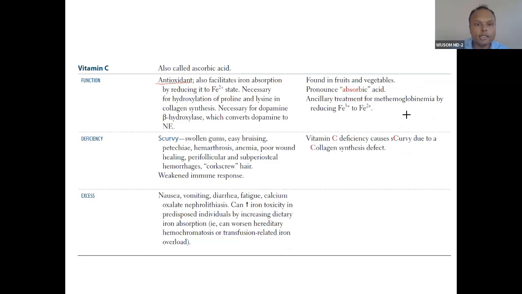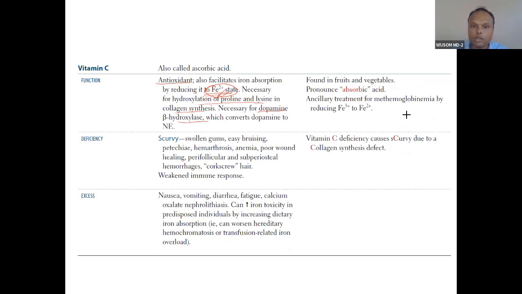So antioxidant, and iron oxidation. It is very important for iron oxidation and iron absorption. Antioxidant, and it is also very important for iron absorption. Okay, and this is the point we have already done, hydroxylation of proline, and then dopamine synthesis.